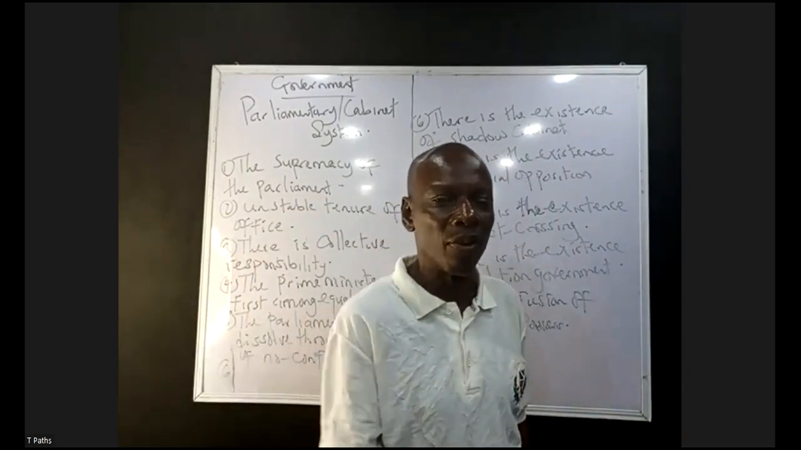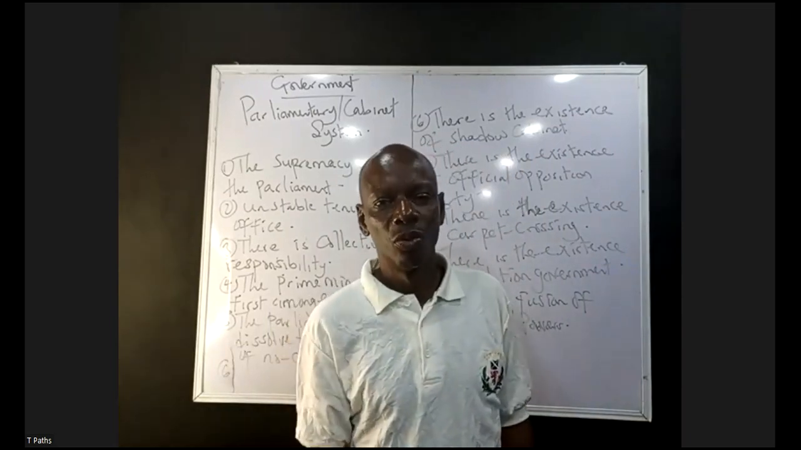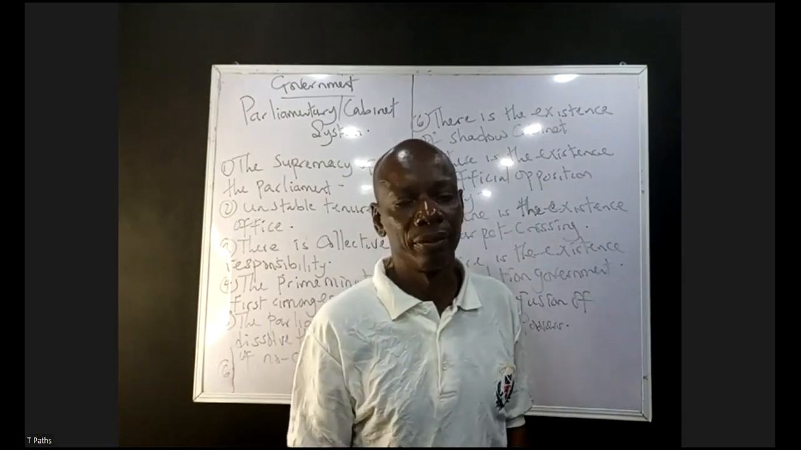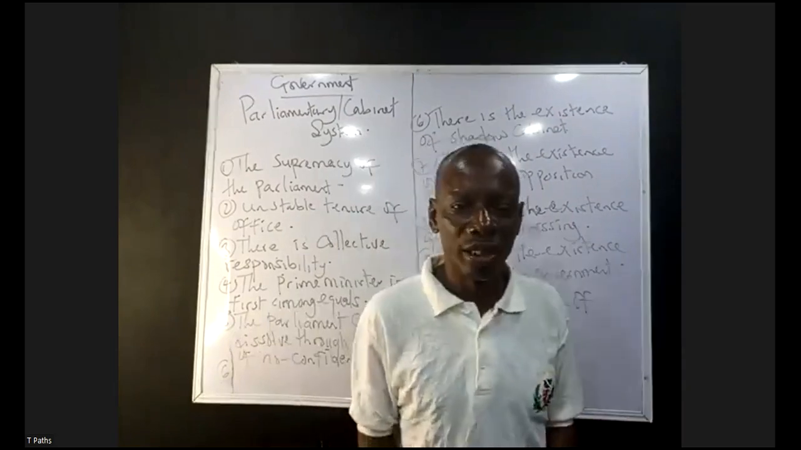The UK is an example of a parliamentary system of government. Whose head of state is what? Is a monarch. Now, having said that, like I said earlier on, however, if an election is conducted and there